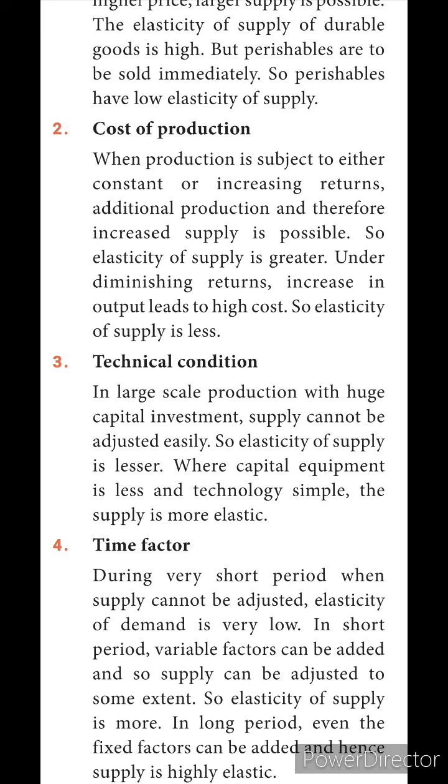So elasticity of supply is lesser. Where capital equipment is less, that means in a small scale industry, capital equipment is less and technology is also very simple, so the supply is more elastic. We can give more production whenever we need.